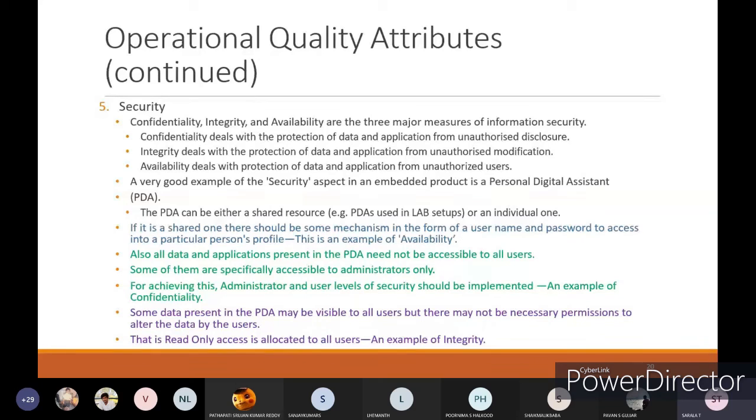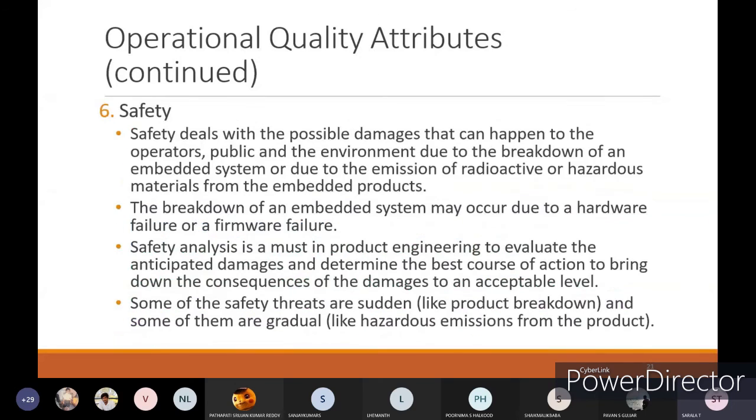That is an example of integrity. If read-only access is there, the other users who are accessing the system cannot change the function or cannot change the data with respect to that information. That is with respect to security. Safety also I'll finish off.